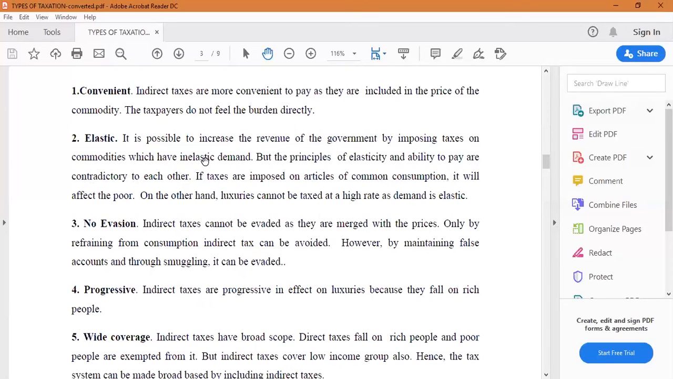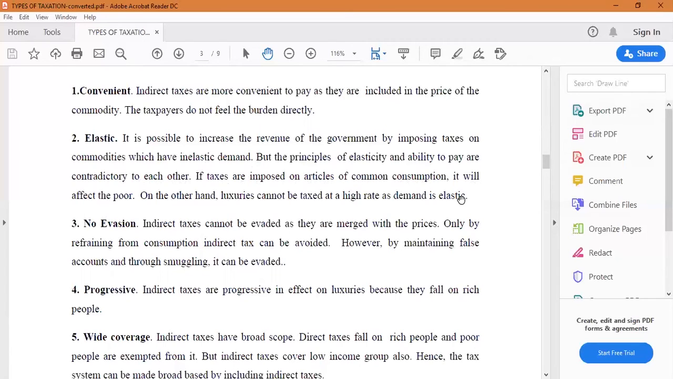A huge number of necessary goods are used by the poor people because the size of the family is big. So that is why we say that elasticity and ability to pay are contradictory to each other. If taxes are imposed on articles of common consumption, it will affect the poor. On the other hand, luxuries cannot be taxed at a high rate as the demand is elastic.